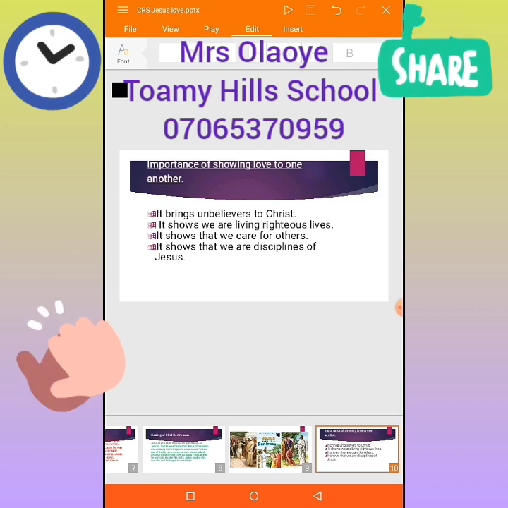It also shows that we care for others. Like in this period of COVID-19, we can show we care for others, sharing food with those that are less privileged, or those that don't have enough, or putting in a culture to know how someone around you is doing. And lastly, it shows that we are disciples of Jesus Christ. If we show love, it shows that we are followers, we are disciples of Jesus Christ.